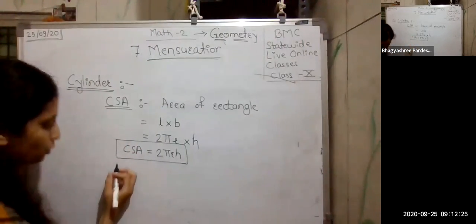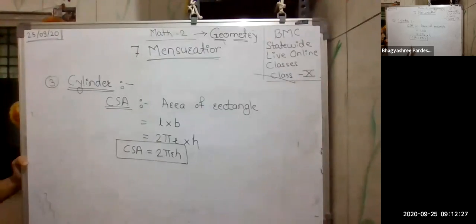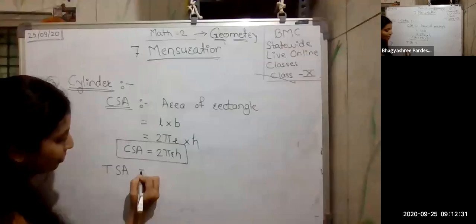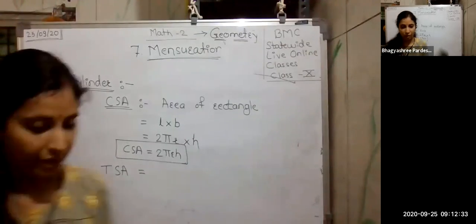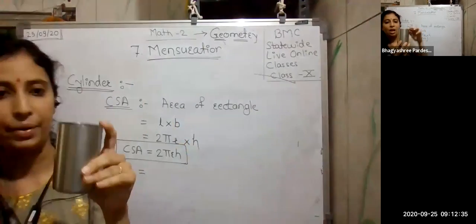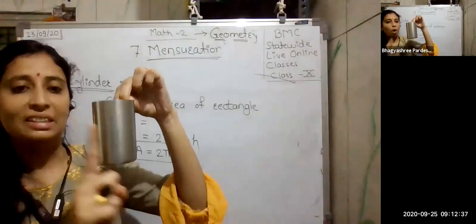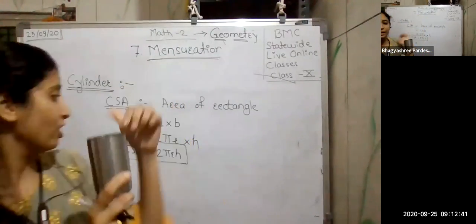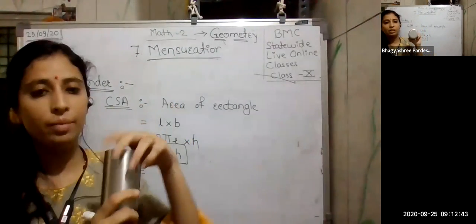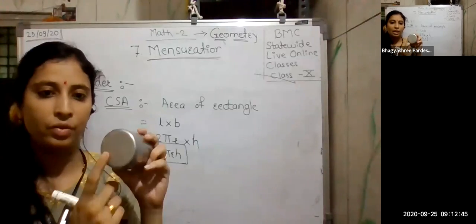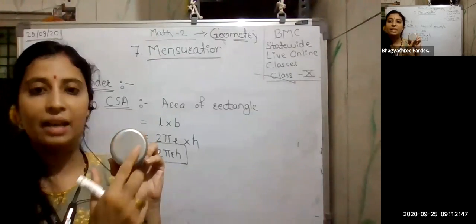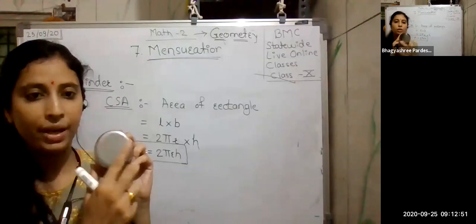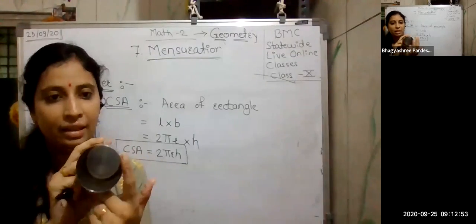Next one is the total surface area. Again consider a glass here. We have to consider all the surfaces now. First was the curved surface area, which I already considered. Now what remains? Just consider the base. The base is a circle, and the top side is also a circle.